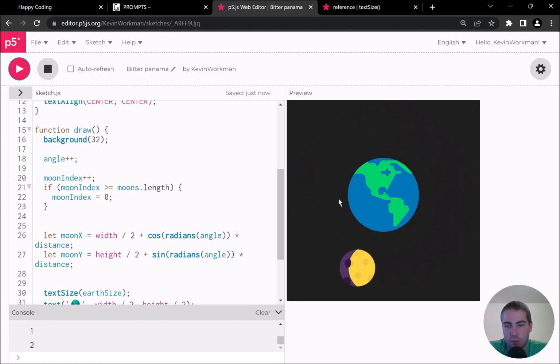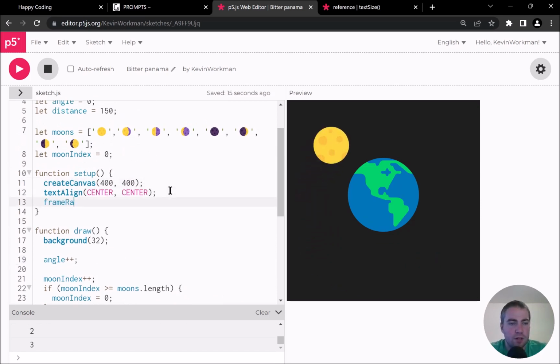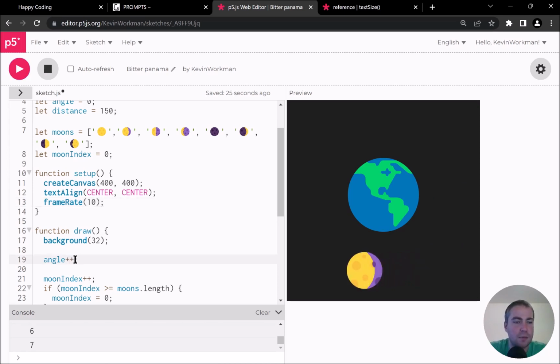And so it's working exactly how I expected to, but the animation is really fast. So I want to slow that down. A couple ways I could do that. I could decrease the entire frame rate and say frame rate of like 10 or something, and that would slow the whole thing down. So now you can see that the animation is a little slower, but now the whole thing is slower. And now I could go back and maybe I move my angle by more than 1 every time, and I could play with that. But I want to try something else.